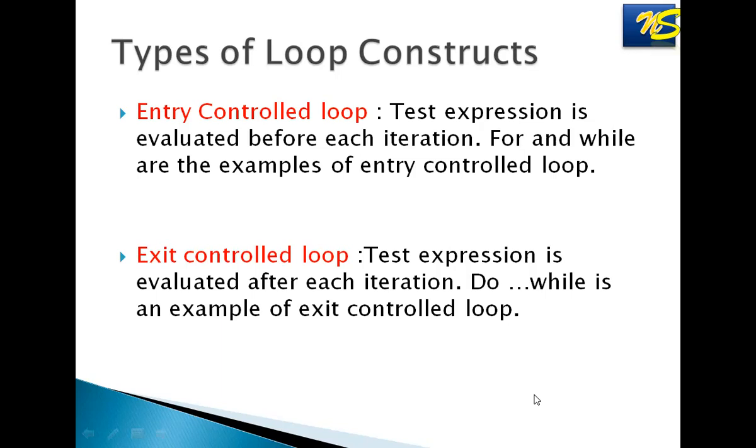If the test expression is true, then only it executes the iteration. But in case of exit control loop, first it executes certain statements and then it checks for the condition. Do while is the example of exit control loop, whereas for and while are the examples of entry controlled loop.